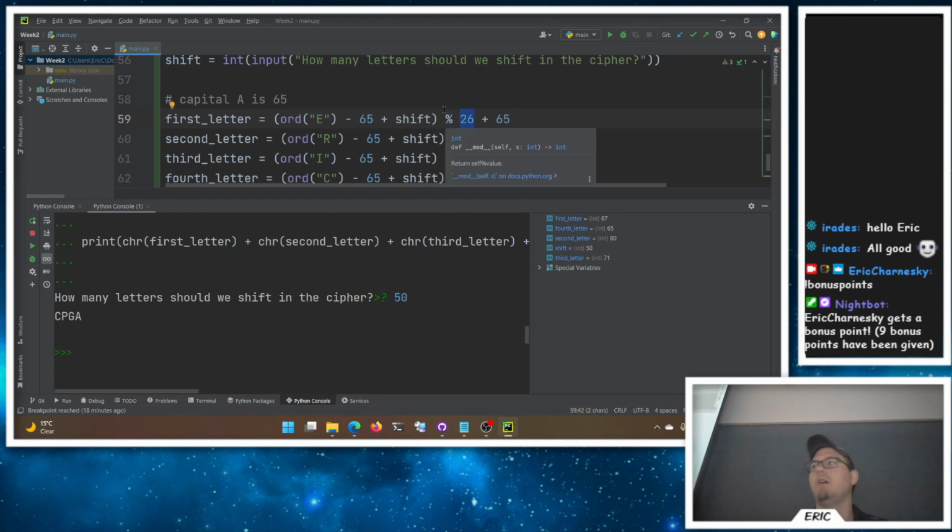because I wanted to shift by like 200. Well, I still want just A to Z. So it's just how many that I end up finally shifting. Because like 27 is the same as 1. Just because you've gone 27, like you've gone all the way around once and then one more is the same as just shifting 1. So we're just saving a little bit of time here. And then the arithmetic works out cleanly for us. So we can convert from letters to our numbers here.